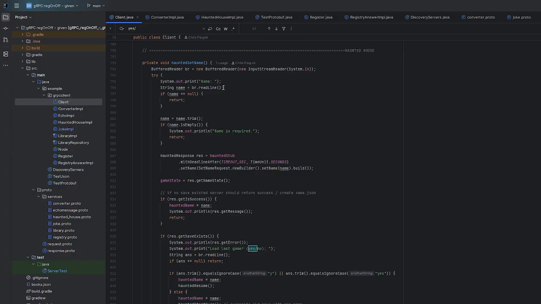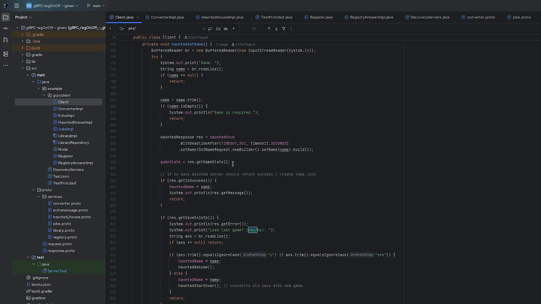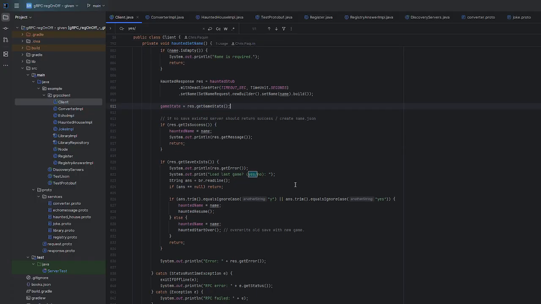This is the menu that requests the name. It actually builds it and sends it back. In every single message, when we get the response, we update the game state just to make sure we're showing the most accurate information possible. This is what happens if you put in a name with a save existing. Just to make things look clear for the user, it says loads last save game. Under the hood, that's a resume or start over.